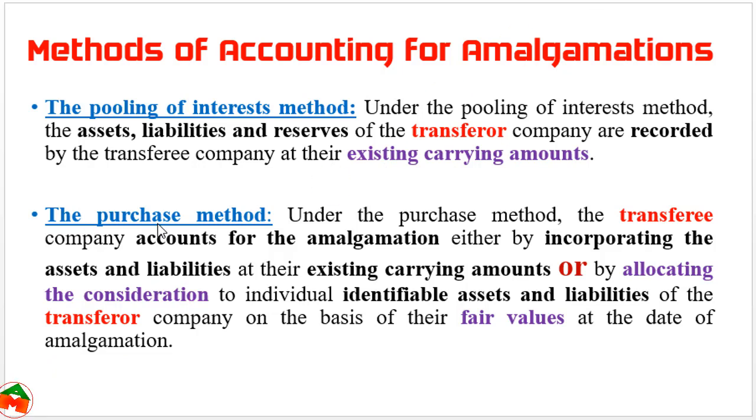The second method is the purchase method. The transferee company accounts for the amalgamation either by incorporating the assets and liabilities at the existing carrying amounts or by allocating the consideration, I mean the purchase consideration, to individual identifiable assets and liabilities of the transferor company on the basis of their fair values.